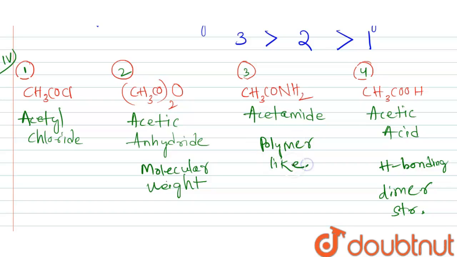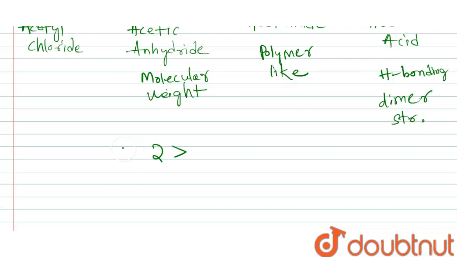So among these compounds, acetamide will have the highest boiling point, not acetic anhydride, due to its capacity of forming polymer-like structures. Acetamide overcomes acetic anhydride in boiling point, though acetic anhydride has the highest molecular weight here. So compound 3 will have the highest boiling point.